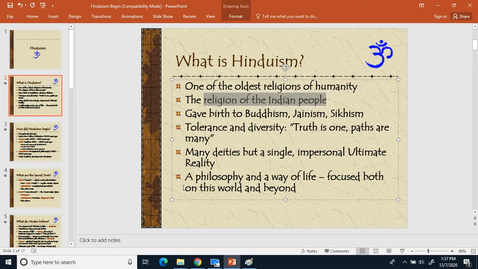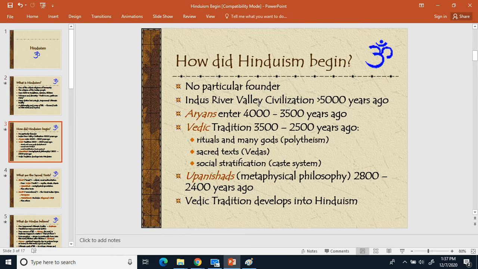All right. And Hinduism is a philosophy and a way of life. It focuses on this world and beyond. And the beyond part being like your soul, basically, when you get your soul purified. We'll talk more about that in the future. All right. 3, no particular founder. No particular founder of Hinduism. It's not founded by anybody. It just develops over time, just naturally. So no one founder, not like Christianity. In Christianity, the founder is Jesus. But no founder of Hinduism. It just developed over time.